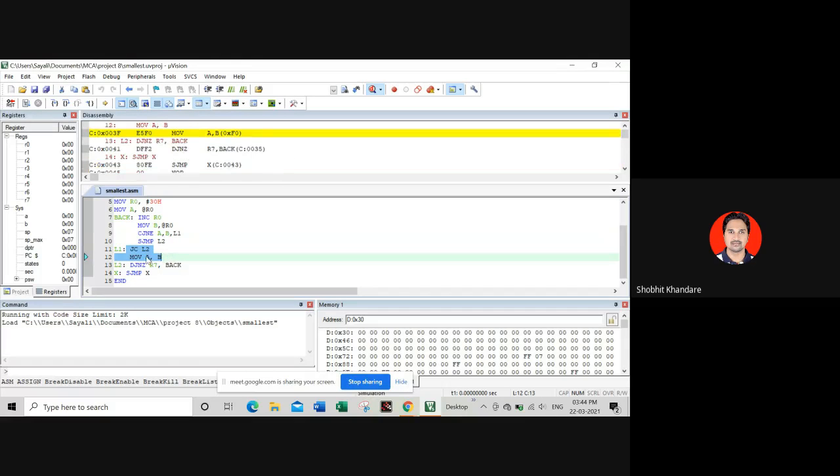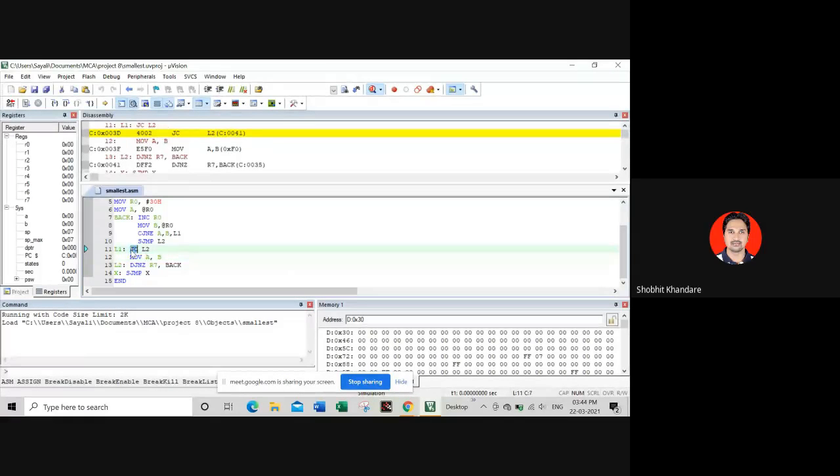Okay. And Sally, with CJNE, which flag are we monitoring? CJNE is compare and jump if not equal. We are monitoring which flag? So carry flag. Yes. So you should say that in the instruction CJNE A comma B, B is getting subtracted from A, and the carry flag is monitored. And if the carry flag is 1, then you will jump where?